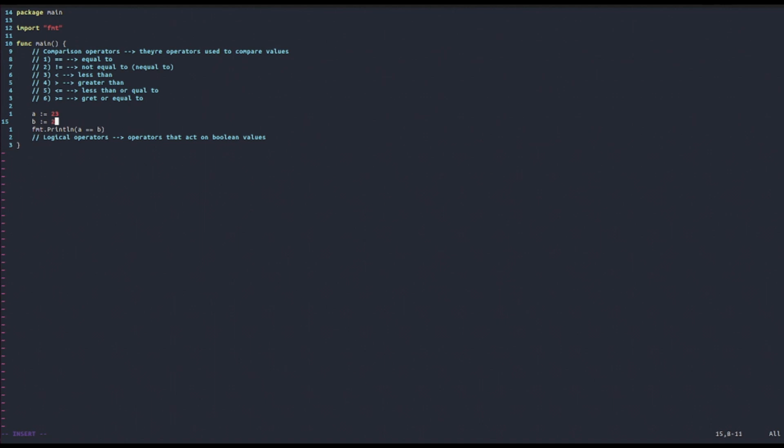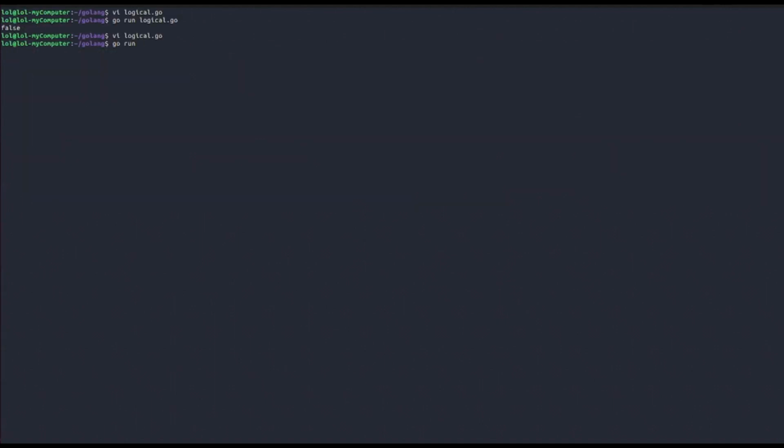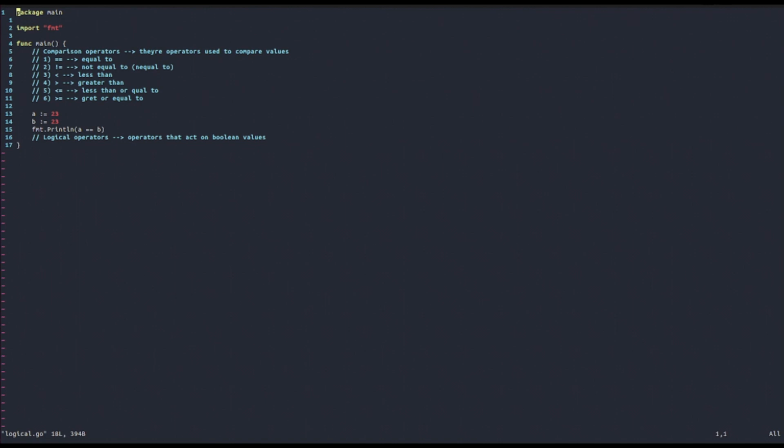But what if we change it to 23? Then let's see what happens. We get true, because of course 23 is equal to 23, namely it is equal to itself. So now let's try to print out, on the other hand, if A is greater than B.